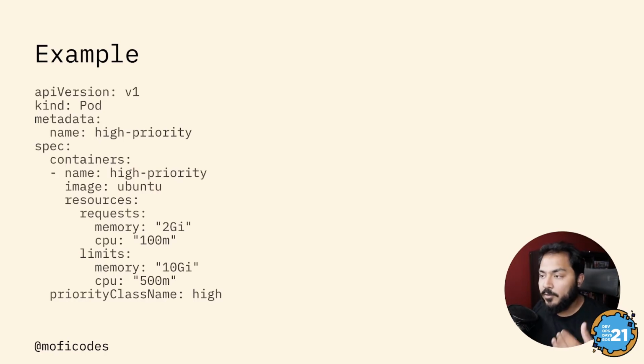I have a request of 2 gigs of RAM and 0.1 CPU, and my limit is set as 10 gigs of RAM and 0.5 CPU. What that means is when I'm starting my application, I would only be asking for about 2 gigs of RAM and 0.1 CPU. As time passes, if my application requires more and more resources, I will be requesting in this increment of 2 gigs of RAM and 0.1 CPU up to 10 gigs of RAM and 0.5 CPU.